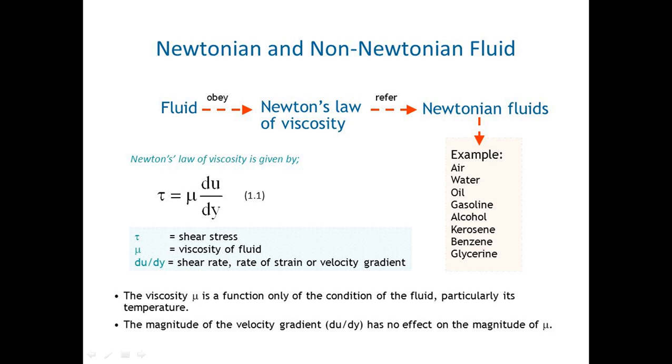Next is Newton's law of viscosity. If fluids obey Newton's law of viscosity, then the fluids come under Newtonian fluids. In this image you can see the formula: Newton's law of viscosity is given by tau is equal to mu into du by dy. Here tau is shear stress, and mu is the viscosity of the fluid. Du by dy is the shear rate or rate of strain gradient. Here mu is the dynamic viscosity or coefficient of viscosity. Examples of Newtonian fluids are air, water, oil, gasoline, alcohol, kerosene, benzene, glycerin.